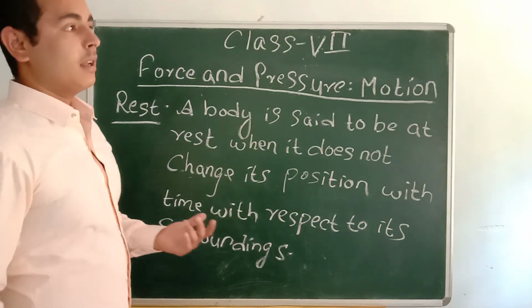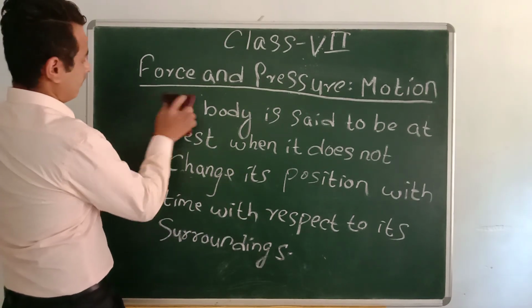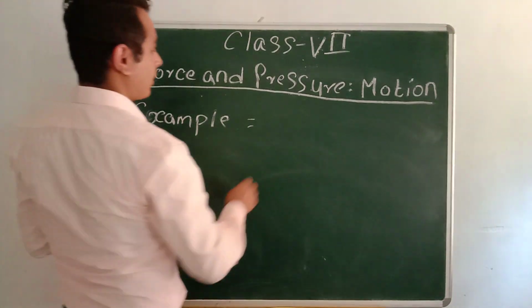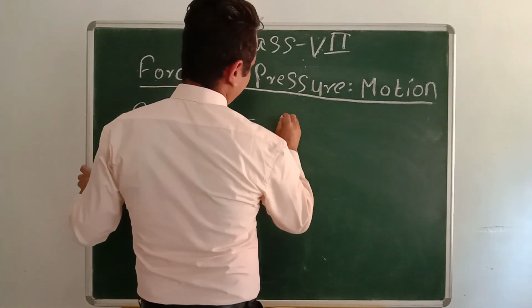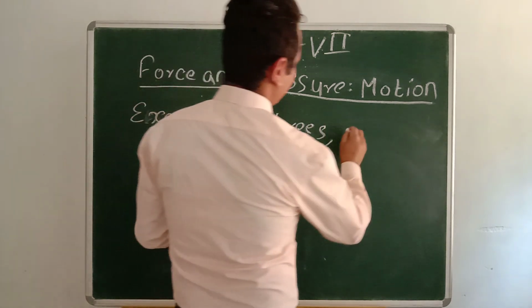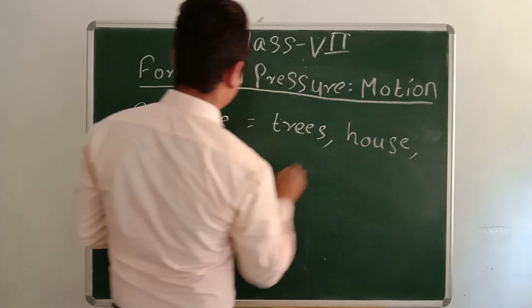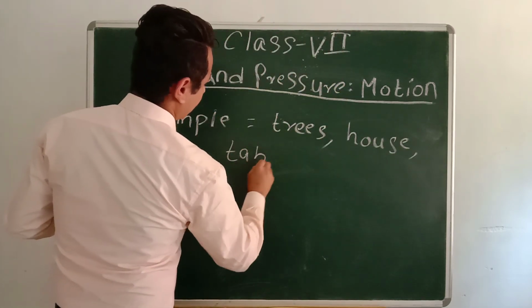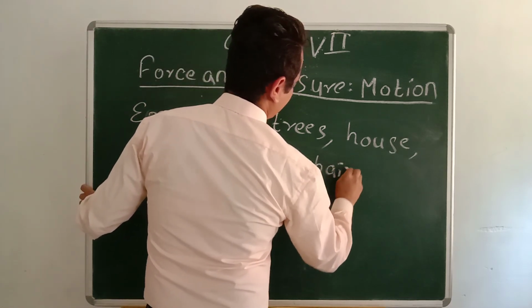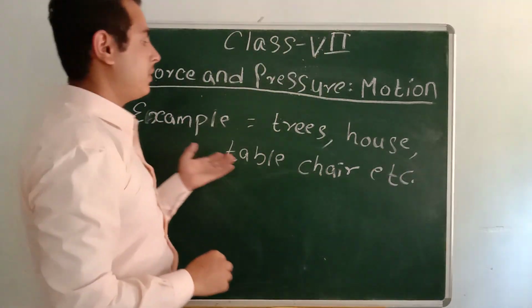Now let me write the examples. Example of rest: trees, house, table, chair, etc. These are the examples of rest.